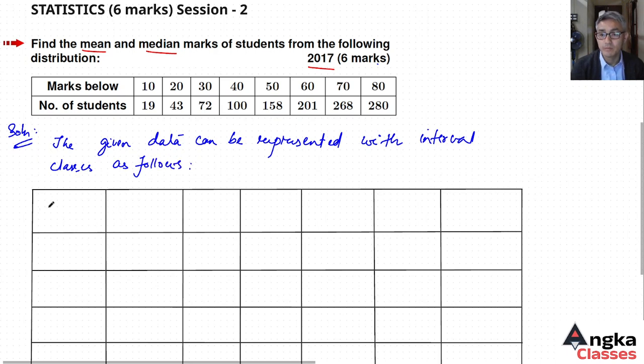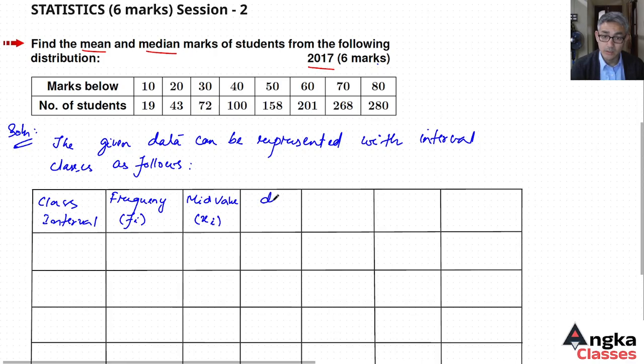The first column is the class interval, the next column is the frequency fi, then the mid value of the class interval xi.